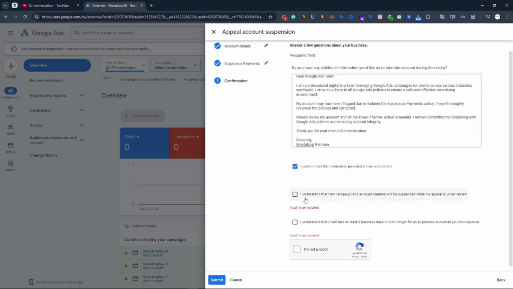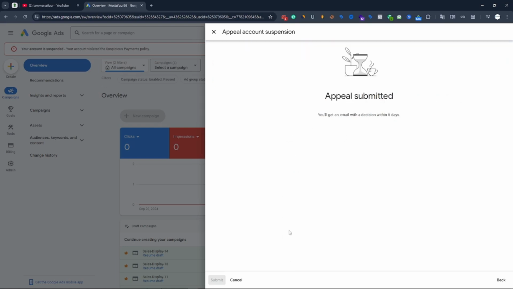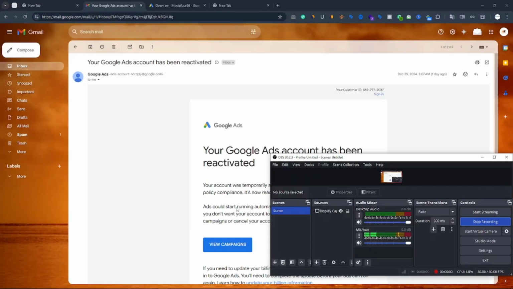After that I understand that new campaign creation will be paused while the appeal is under review. Okay, I just click all of this and submit the appeal. Okay, when the appeal comes back I will come back again with this one. It takes some time. When I get this notice I will be back again.